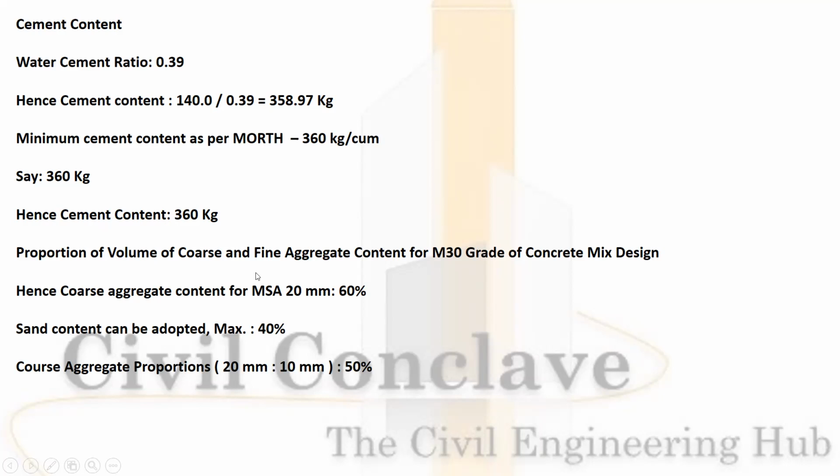Proportion of the volume of aggregate: coarse aggregate 20 mm will be 60%. Sand can be adopted at maximum 40%. Coarse aggregate proportion 10 mm and 20 mm will be 50% each.